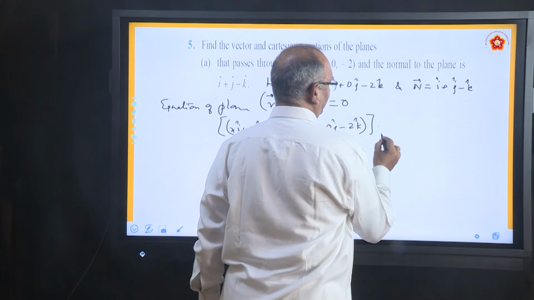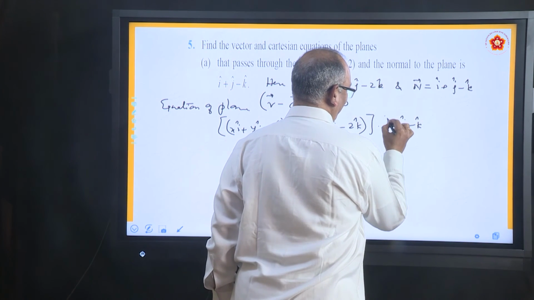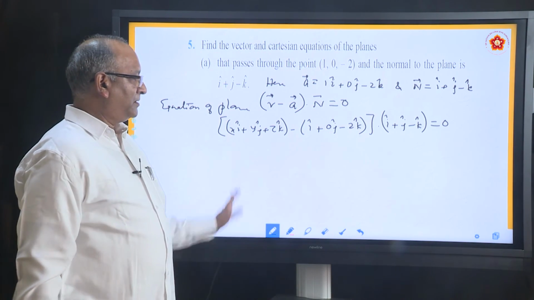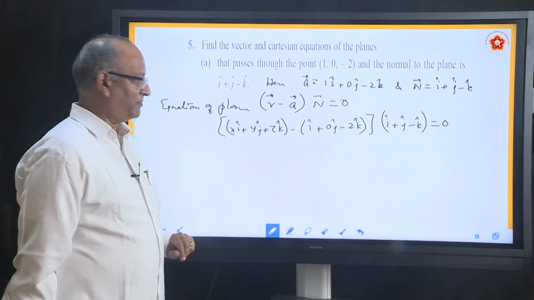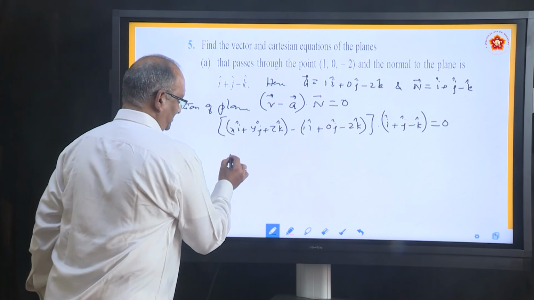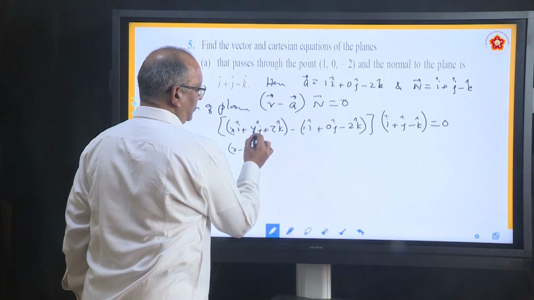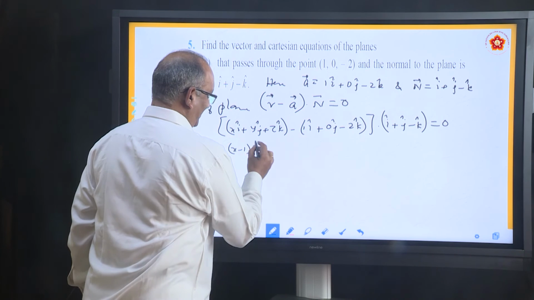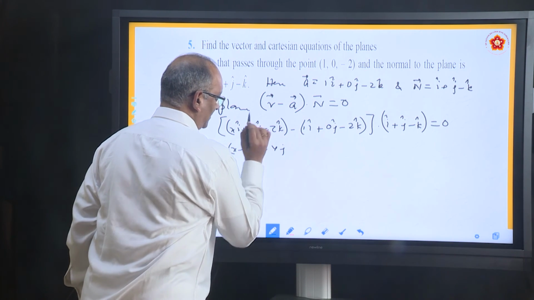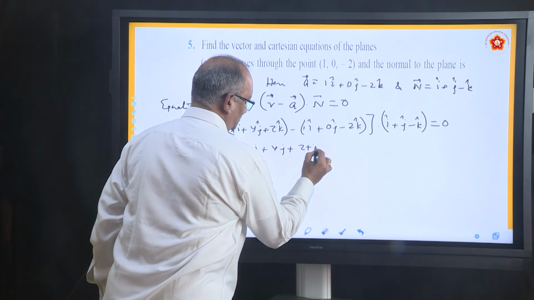So, put that here, i plus j minus k equal to 0. Simplify it, you get the vector form. How do you simplify? Club them together. i means 1i, so it is (x minus 1)i, then yj as it is, because y minus 0 is y only, z minus of minus, it will become plus z, plus 2k,